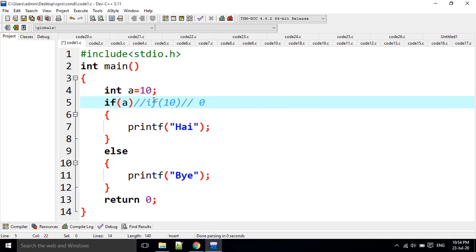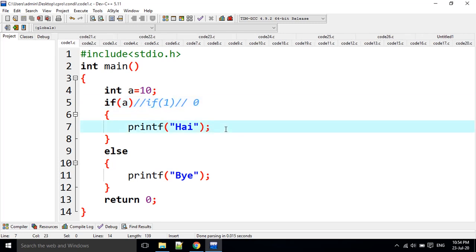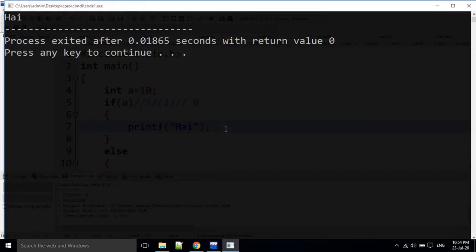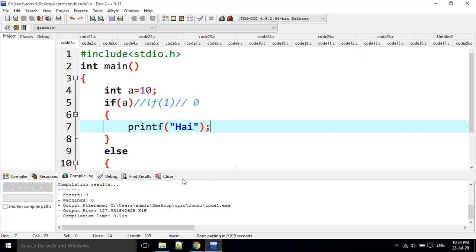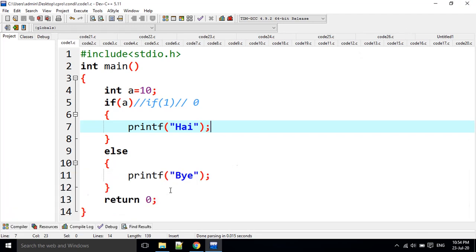Only 0 represents false. That means this 10 is treated as 1, a true statement. That's why the output is the if block. If I execute it, the output is high only. It never goes to the else block here.